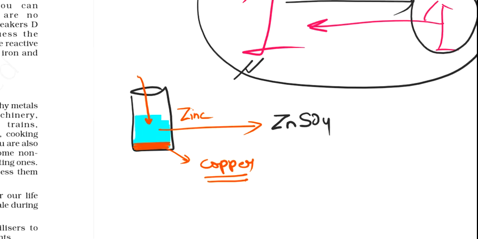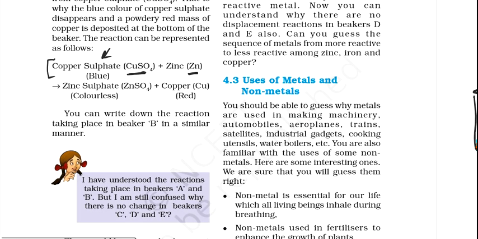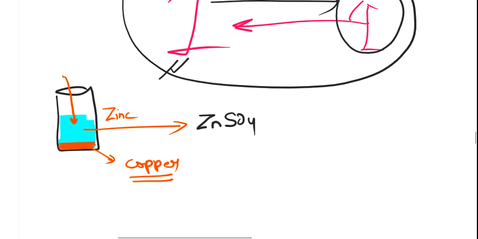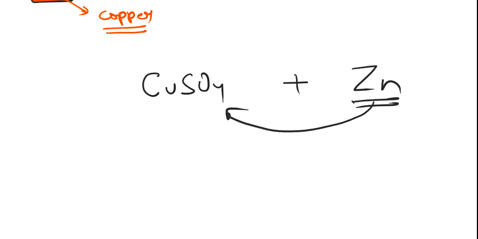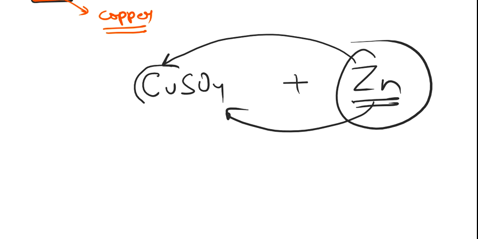So now we will see one important thing, that zinc is very strong, very reactive and very powerful compared to copper. So let's see. CuSO4, zinc. Zinc came to react with copper sulfate and we know that zinc is very powerful. So what will he do?